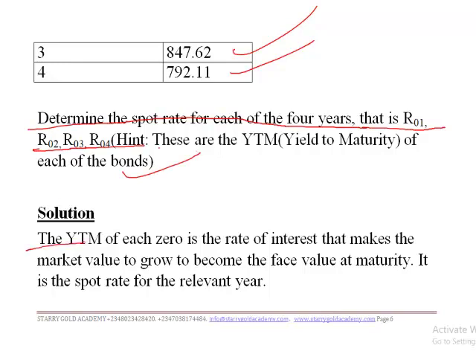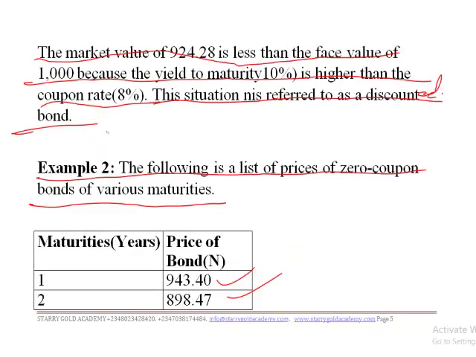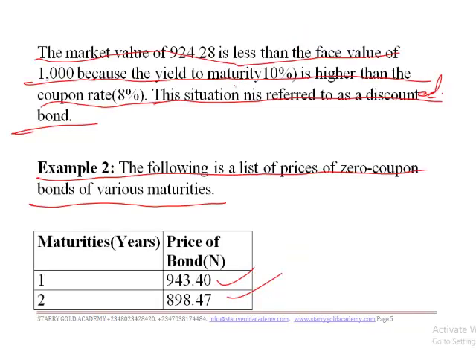Now, solution. The yield to maturity of each zero is the rate of interest that makes the market value grow to become the face value at maturity. We're just trying to define it here that it is the spot rate for the relevant year. So now let's do the calculation. We see that the price for year 1 is 943.4, and that's how we have this times 1 plus RO1 raised to power 1, then we have the face value of 1,000 naira. Our interest rate is at 6%.